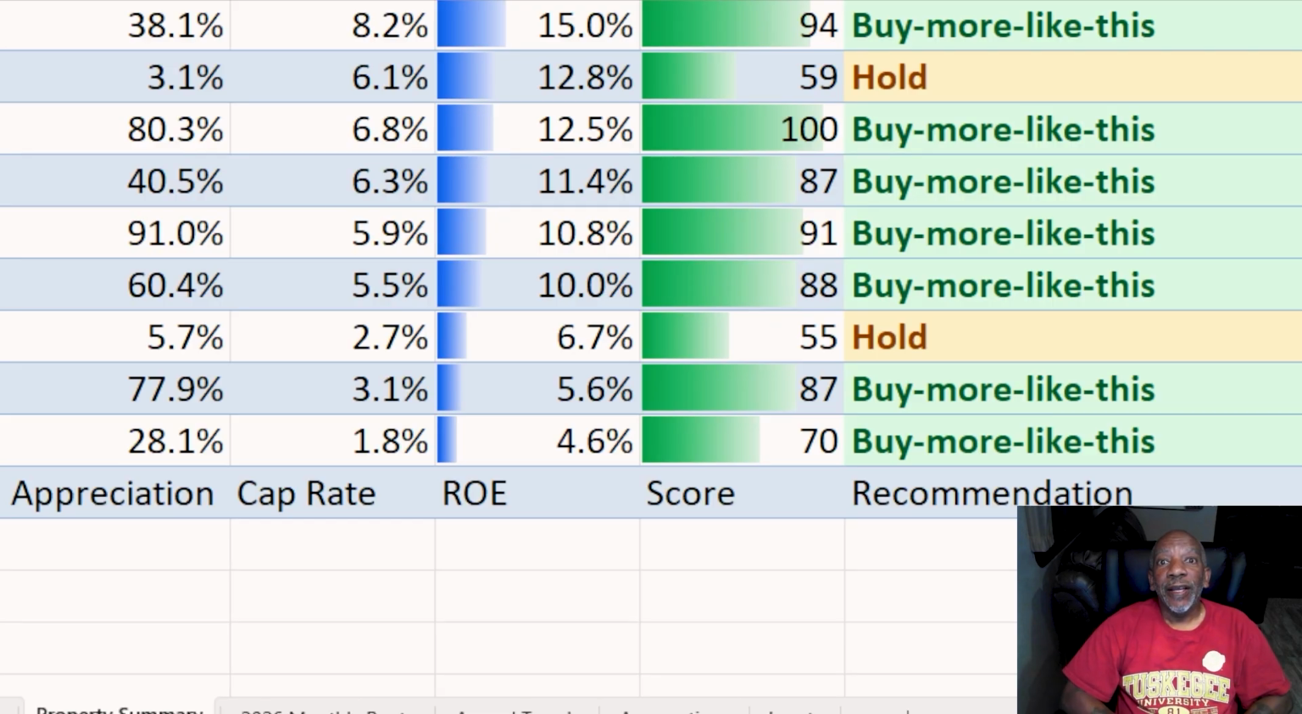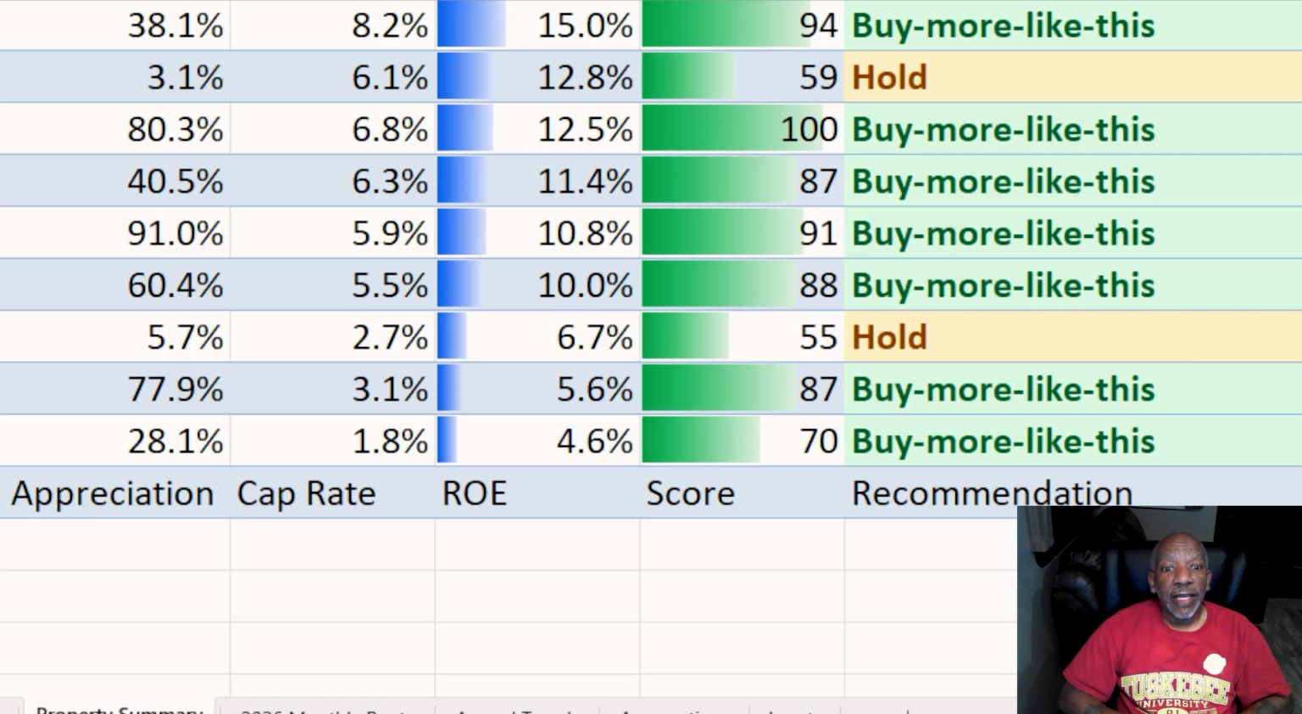Let's look at the actual comparisons. Now, what you saw before were my top properties that I should keep. But what this is showing are my lowest valued properties, and they're not the lowest valued. What they are is the lowest return on equity. That's what we talked about in this video.